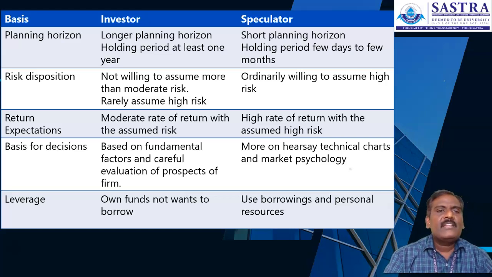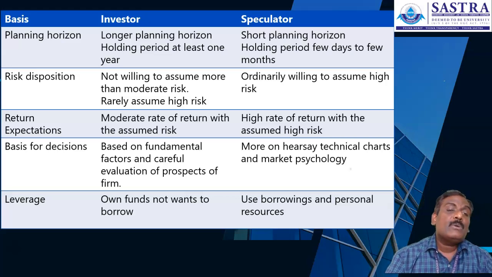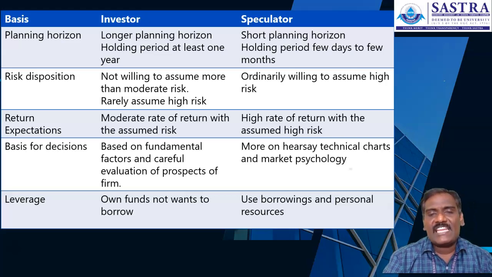The investor and speculator are classified on some basis. The first basis of classification is planning horizon. What is the time or tenure for which people invest in the market? The planning horizon for the investor is long, for a longer period of time. People would like to hold for at least a period of 1 year. If you invest in the market for at least 1 year, those people we call investors.